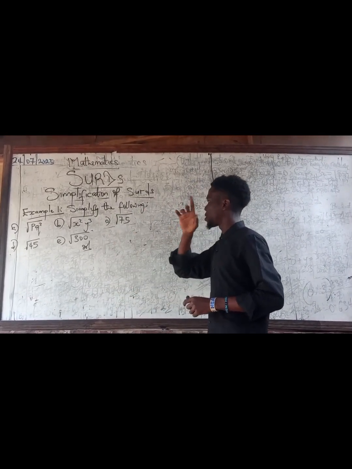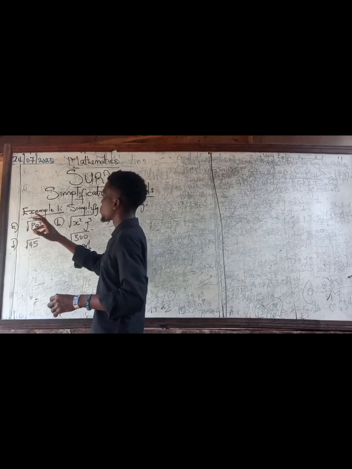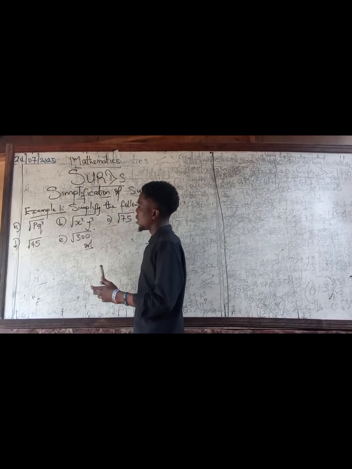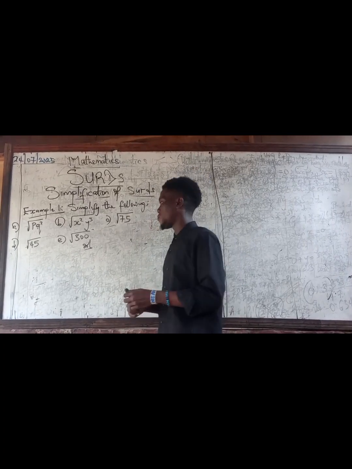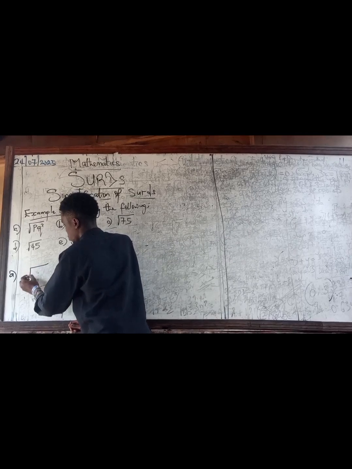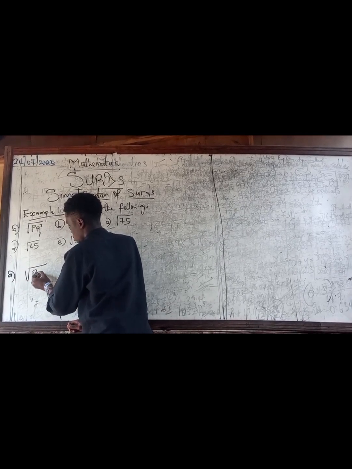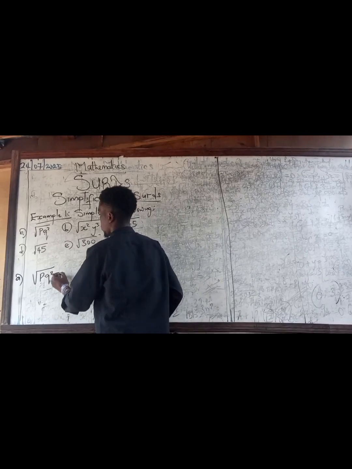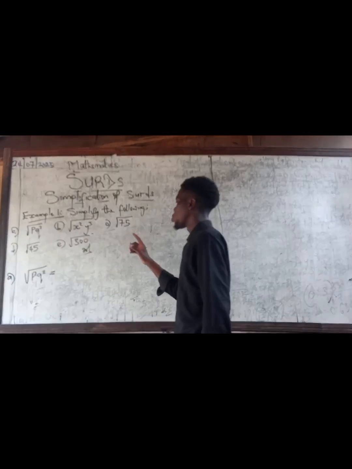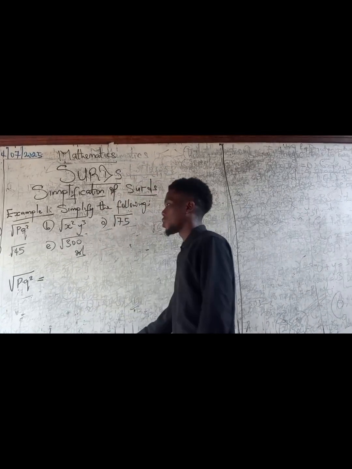So we have a question here, it says, simplify the following. A, square root of pq squared. We have about 5 questions here, so let's take the first one. This is the square root of pq squared.